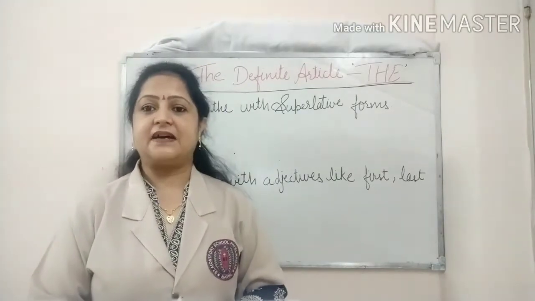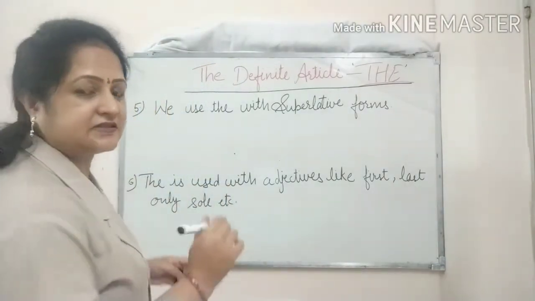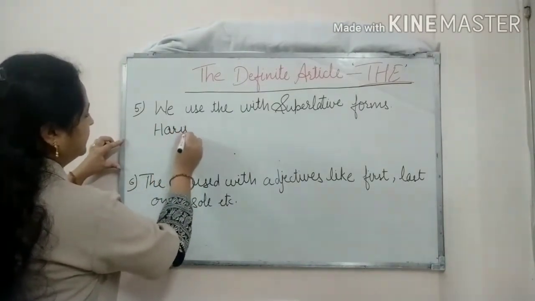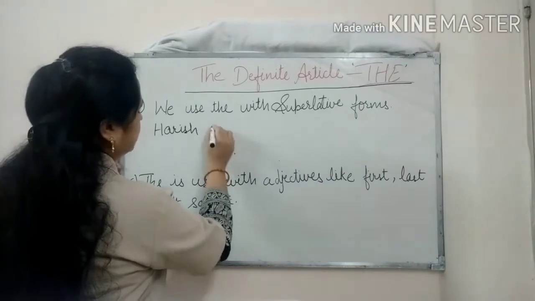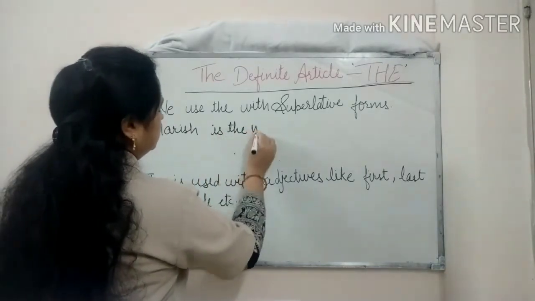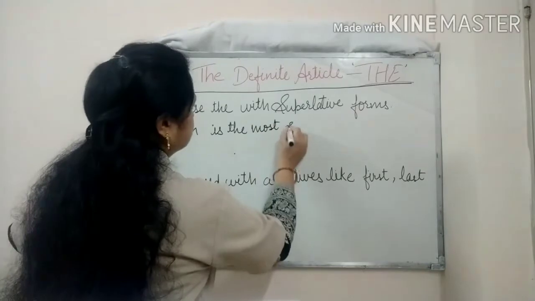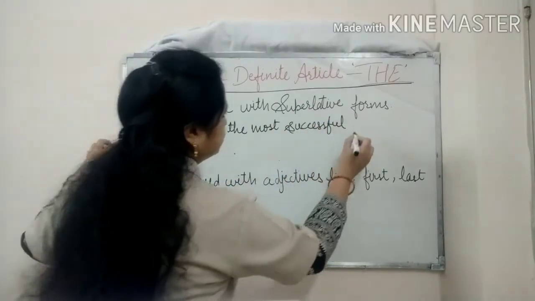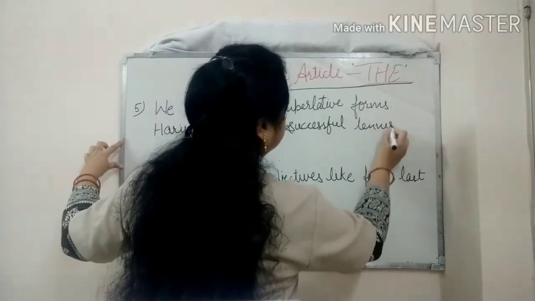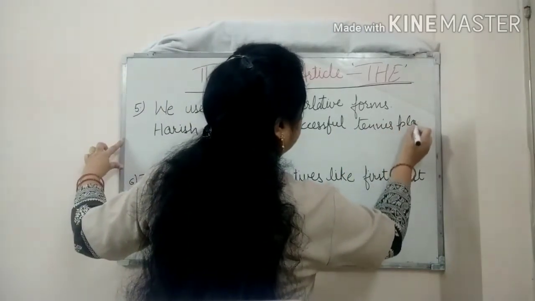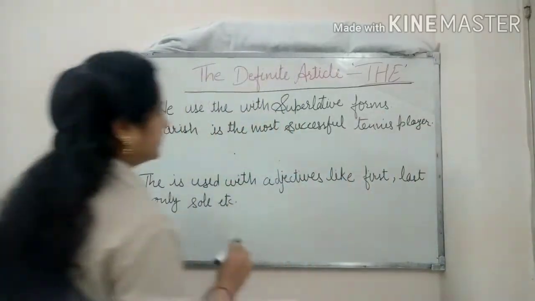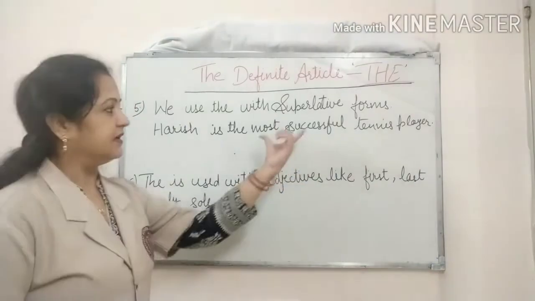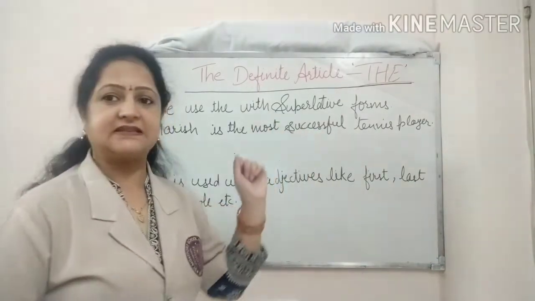The example is: Harish is the most successful tennis player. Here we can see the superlative form of the adjective successful is given.